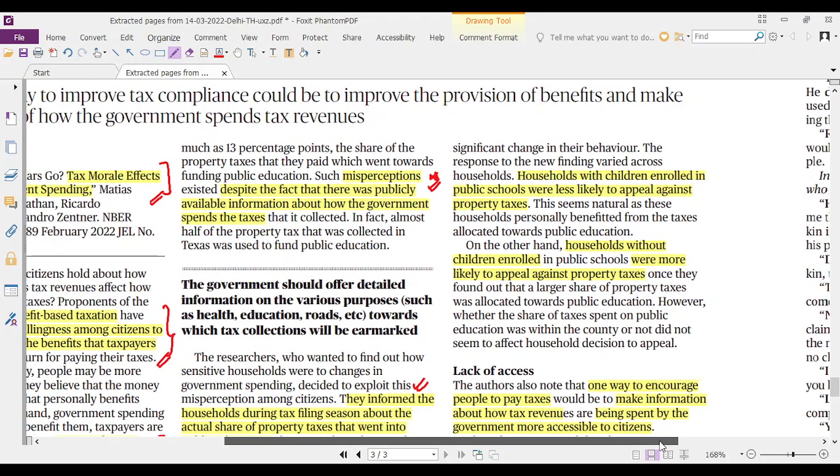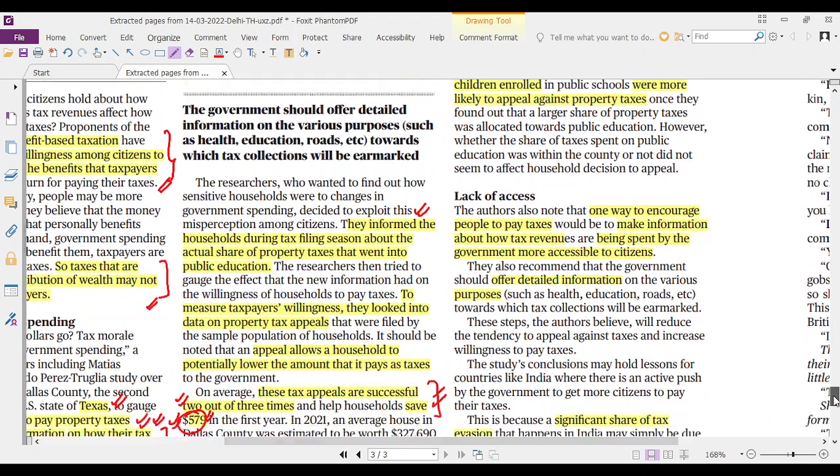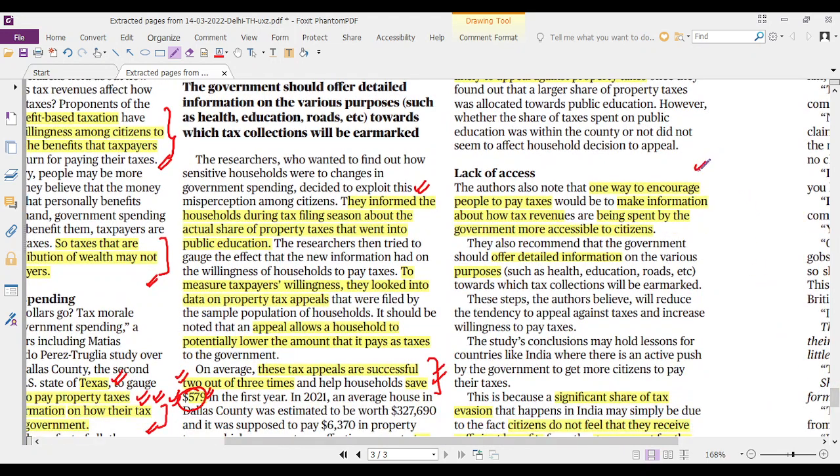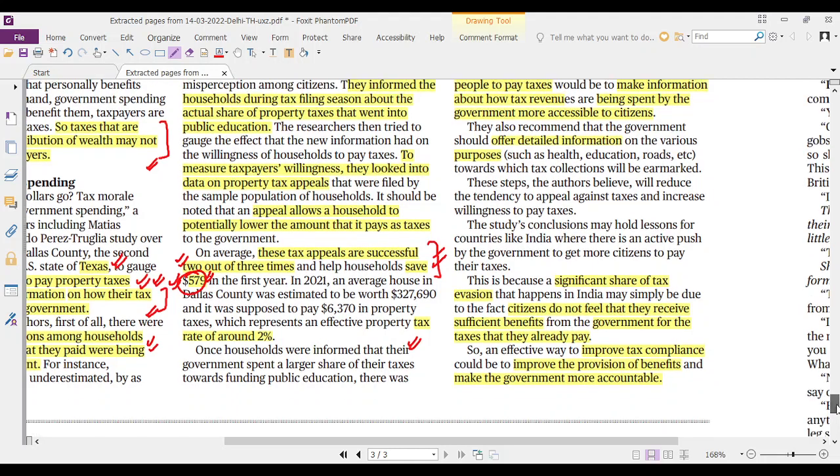So this again proved the theory that people would be willing to pay taxes if they feel that they are going to get benefits from the government for the taxes that they pay. Otherwise they would look for ways to evade the taxes. So what is the lesson here for the government? The lesson is that a significant share of tax evasion happens only when citizens feel that they are not going to get any benefits out of the taxes that they paid.